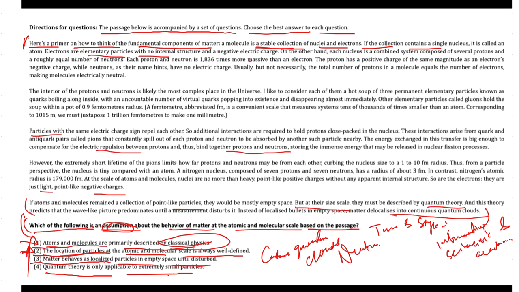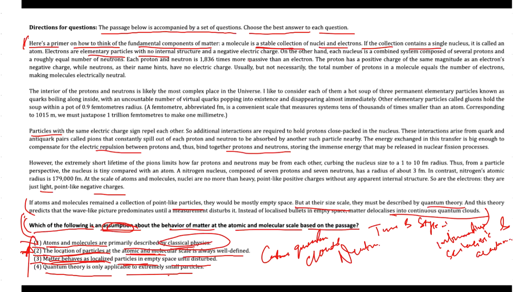Option 3 stated that matter behaves as localized particles in empty space until disturbed. Now, this could be known as the correct answer. Why? Because the passage broadly states that the atomic and molecular scales are described by quantum theory, and the theory predicts that matter delocalizes into continuous quantum clouds until a measurement disturbs it.